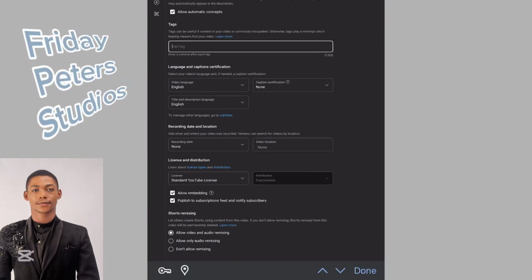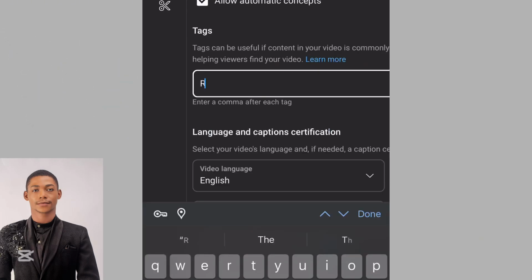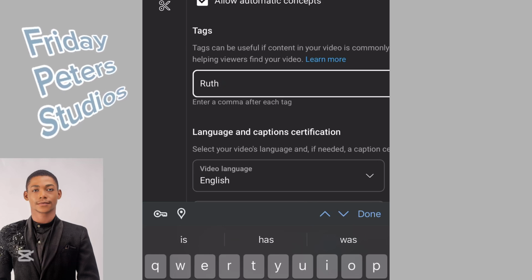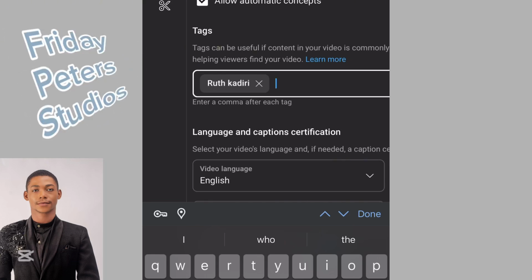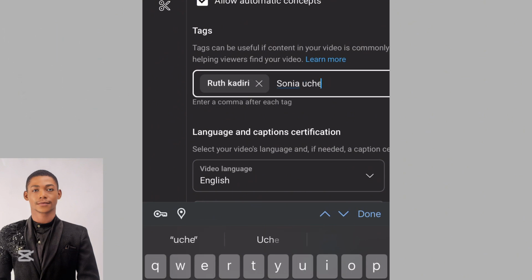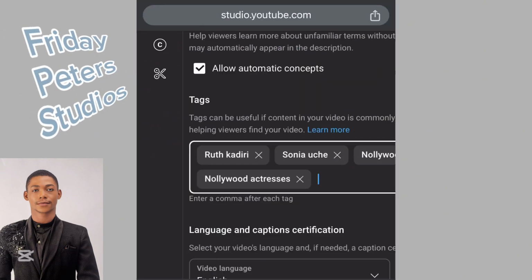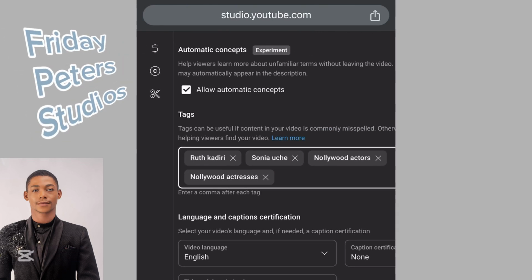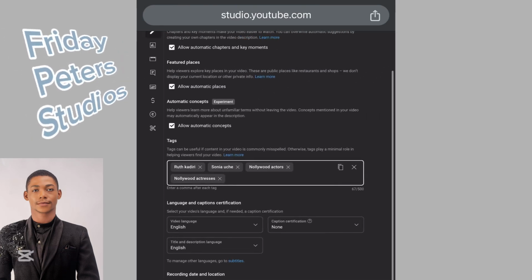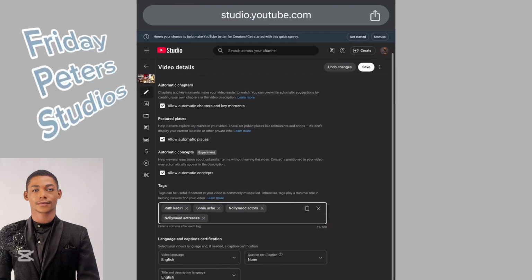Okay, this is the tags section. I just add like 4 tags here. Why vidIQ is actually very good is because you can do little here, and just on vidIQ you'll do the rest ASAP without even wasting time. Ruth Kadiri, Sonia Uche, Nollywood. Okay, I'm done. These 4 are okay. You will see how vidIQ will just assess these tags and bring me more tags, and I'll just add them without even wasting time.